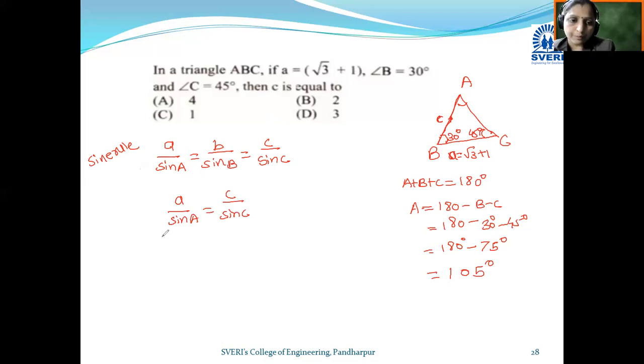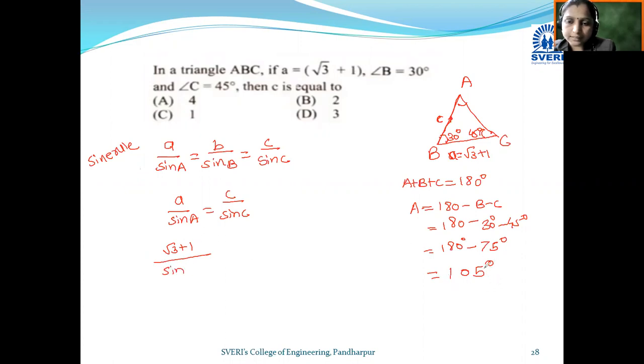Okay, so now tell me, what is a? √3 plus 1 divided by sine of, what is A?